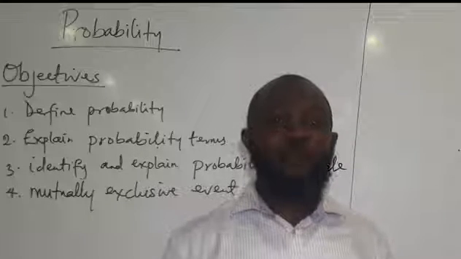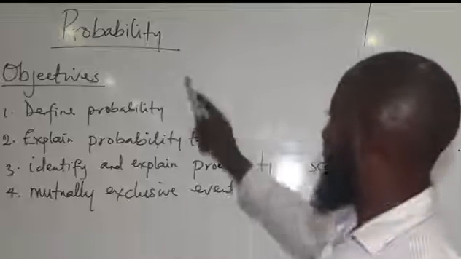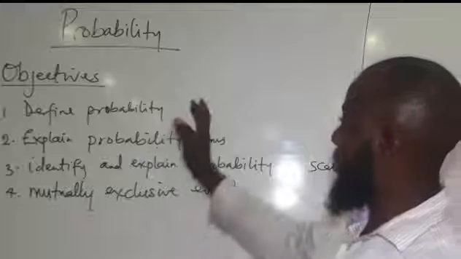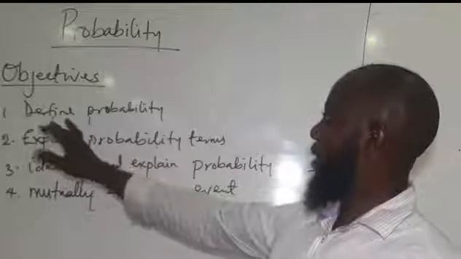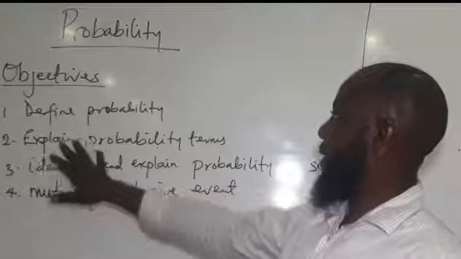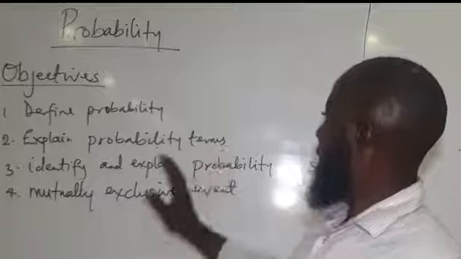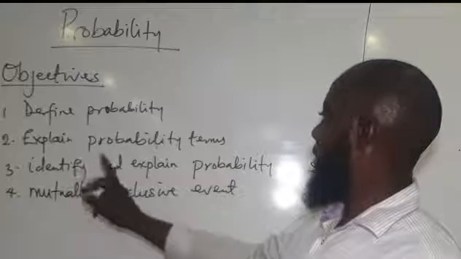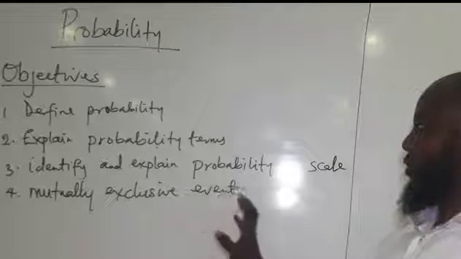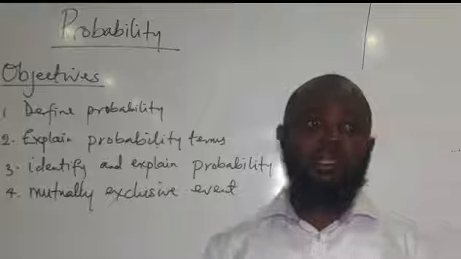So in this class, we want to look at another topic, and that is probability. Under this topic, we'll be looking at the following objectives. We want to look at the definition of probability. After that, we'll look at the terms that we use in probability. Then identify and explain probability scales and mutually exclusive events. So these are the things that we want to look at in this video.